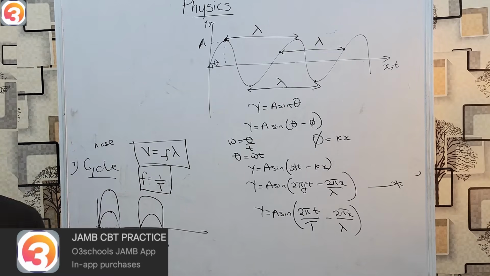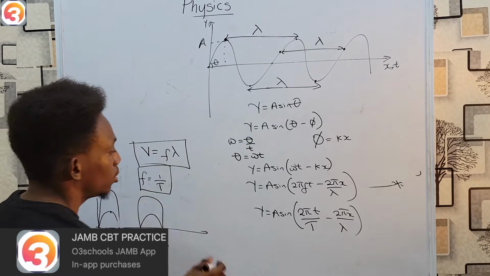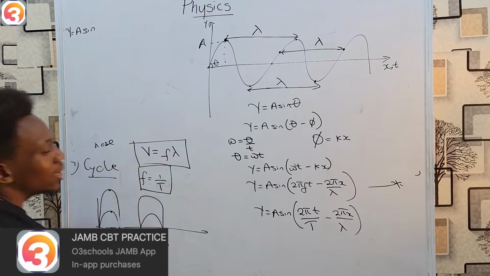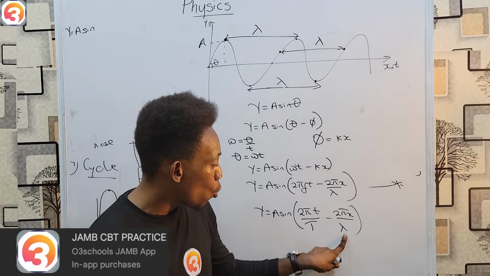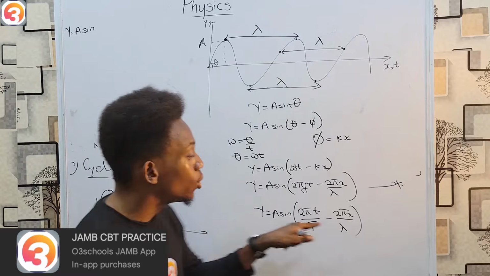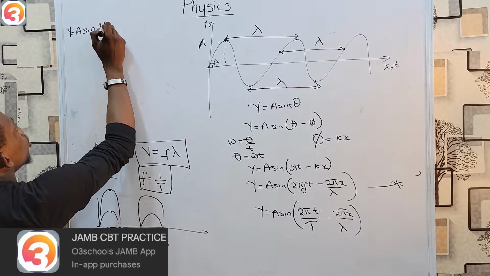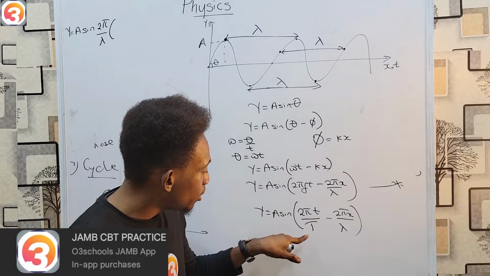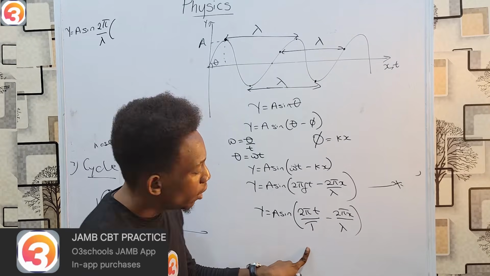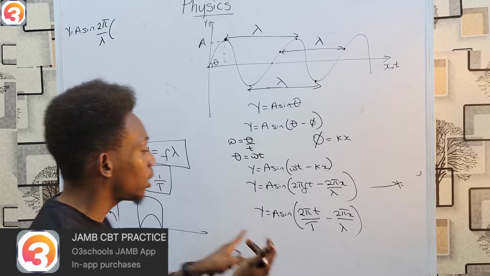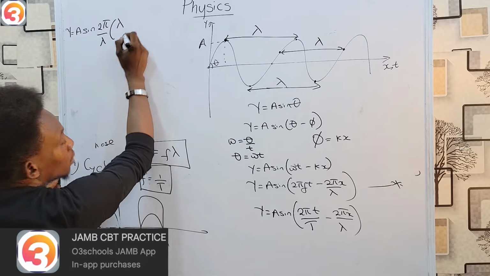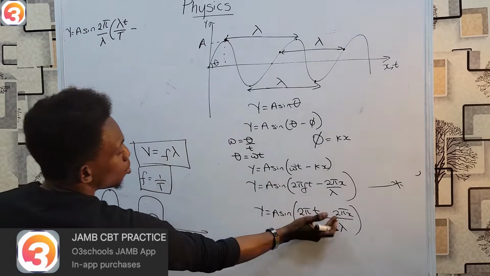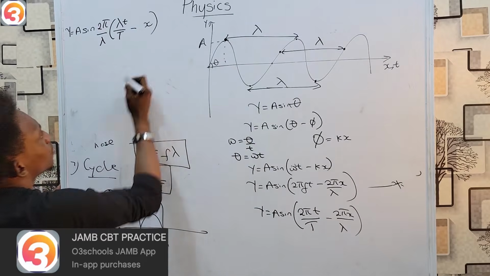And yes, there is. What they could do is say y equals A sine, and then they factorize out 2 pi over lambda. This makes x stand alone. That will give A sine of 2 pi over lambda, and if 2 pi over lambda is the quantity outside and the term does not have lambda down, then lambda has to appear up to cancel it out. So I will now have lambda t over period, minus, with 2 pi over lambda taken out, x.